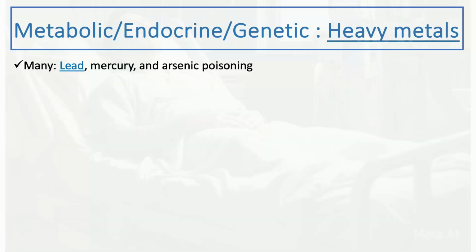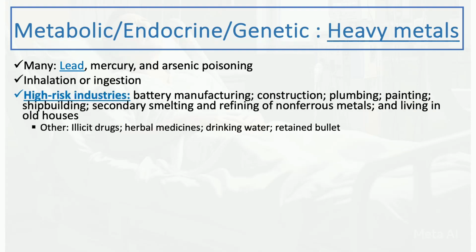Another cause is heavy metals, specifically lead poisoning. That used to be a common cause, but not anymore. But it's still present, and you have to think about it. Other metals include mercury and arsenic poisoning as well. They can be acquired through inhalation or ingestion. High-risk industries: think about those in patients who work in certain occupations, including battery manufacturing, construction, plumbing, painting, shipbuilding, secondary smelting and refining of non-ferrous metals, and living in old houses.